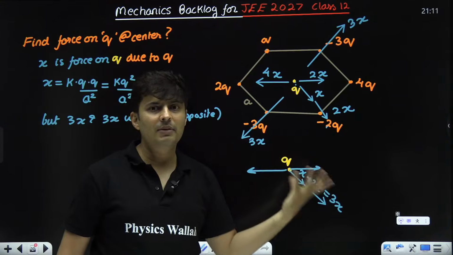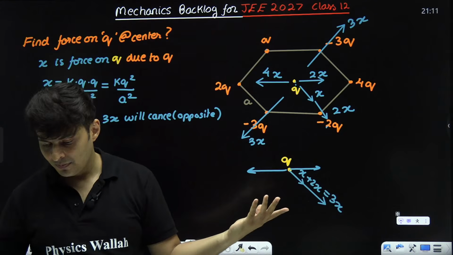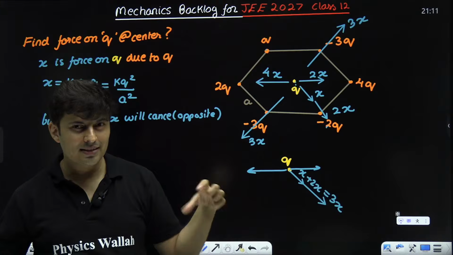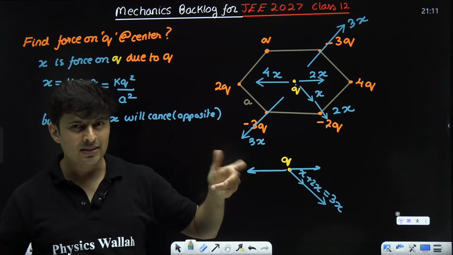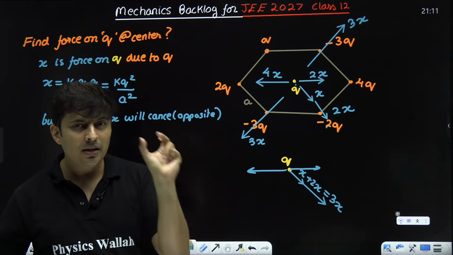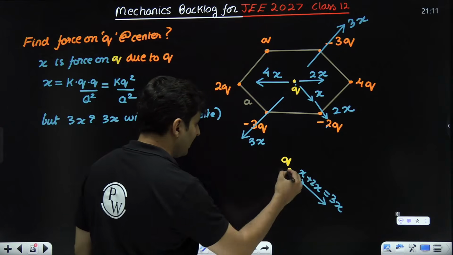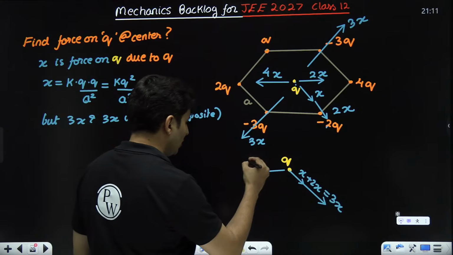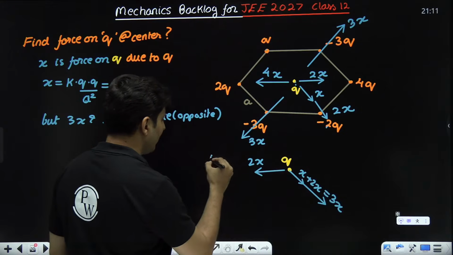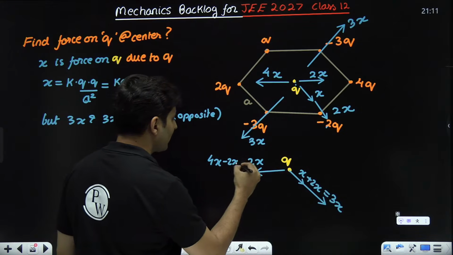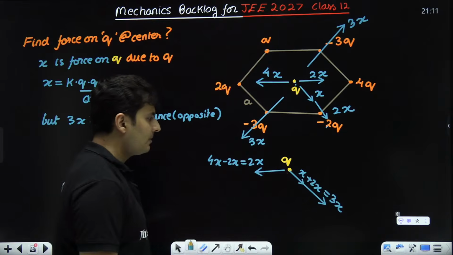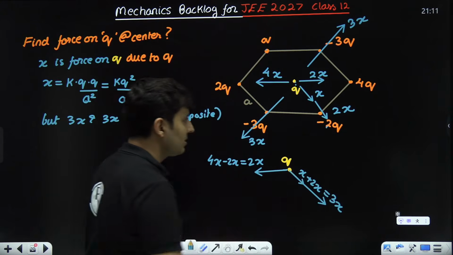How much is the remainder force and in which direction? Obviously 4x is this side, 2x is that side. So 4x minus 2x, how much is the remainder? 2x in this direction. So won't I get a force of just 2x, which has basically come from 4x minus 2x in this direction? Everybody till this point absolutely clear?